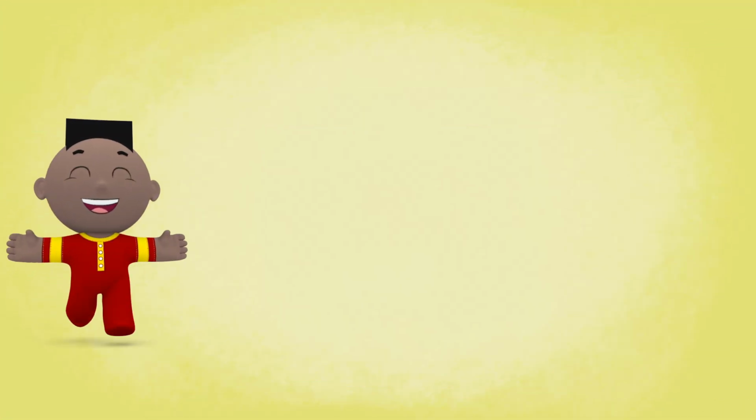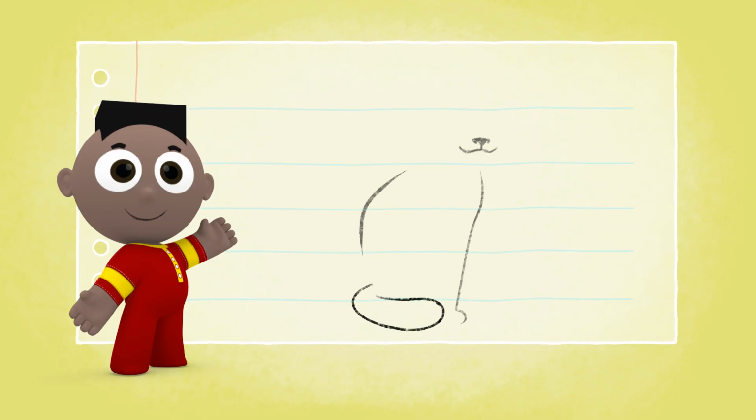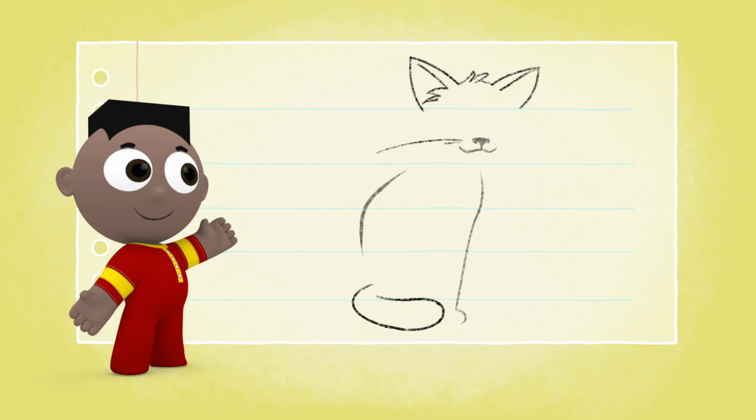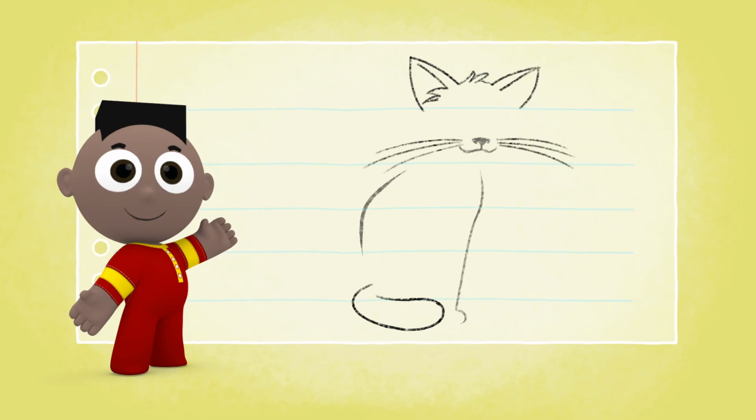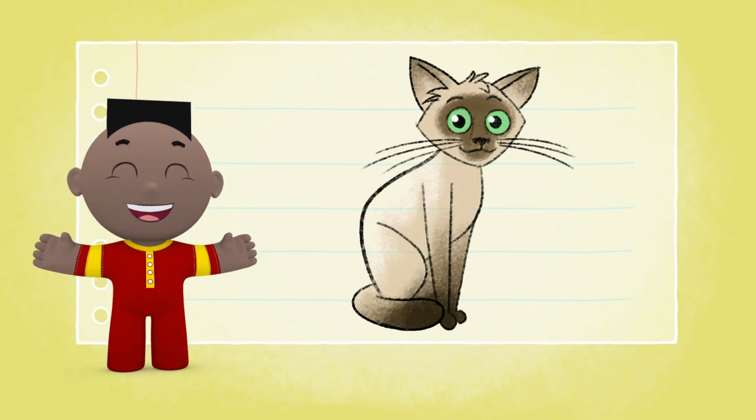Let's start drawing. Yeah! This animal has a long tail like that, sharp ears like this, and also whiskers. Well, do you already know which animal we're drawing? It's a cat! Well done! Great job!